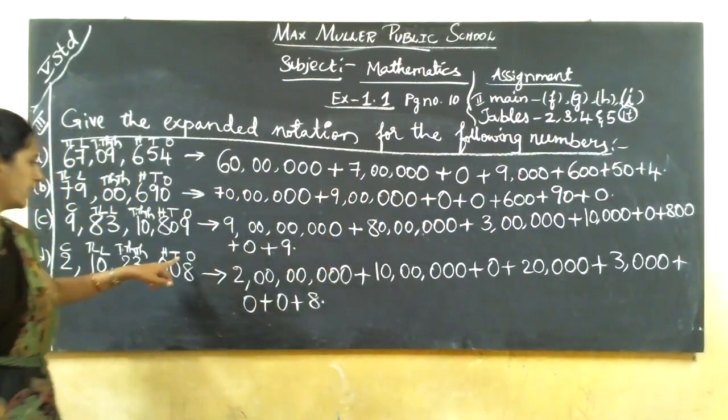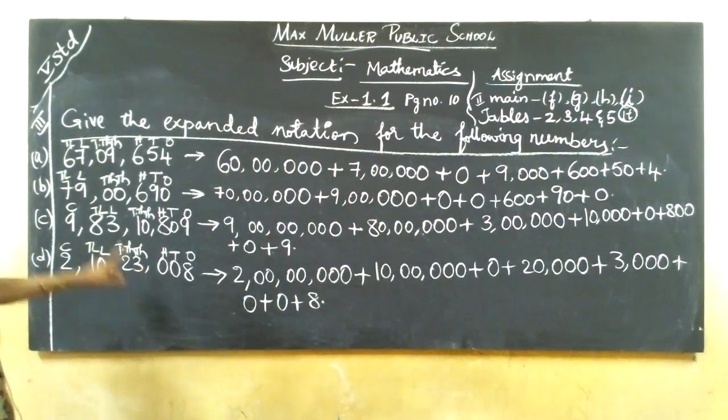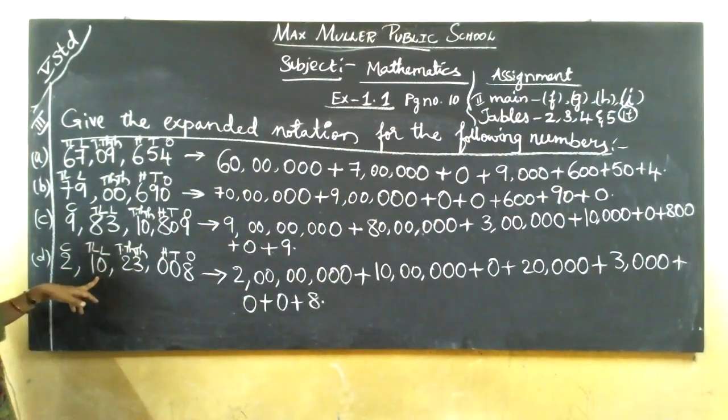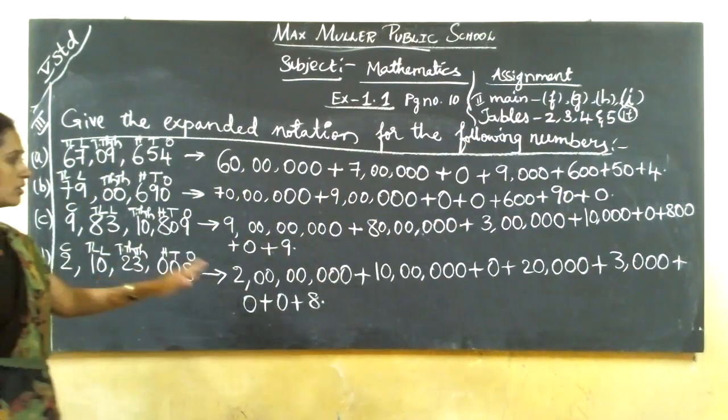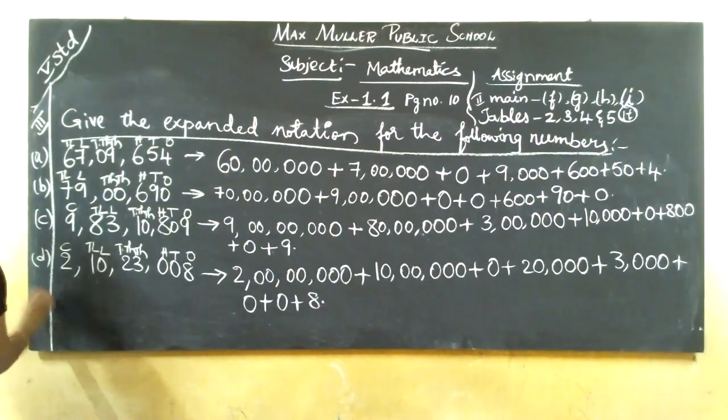That's all. So in the tens column also 0 only. In the hundreds column also 0 only. And one more lakhs column also 0 only. So I kept 0, 3 zeros. Okay. Now last one, E.